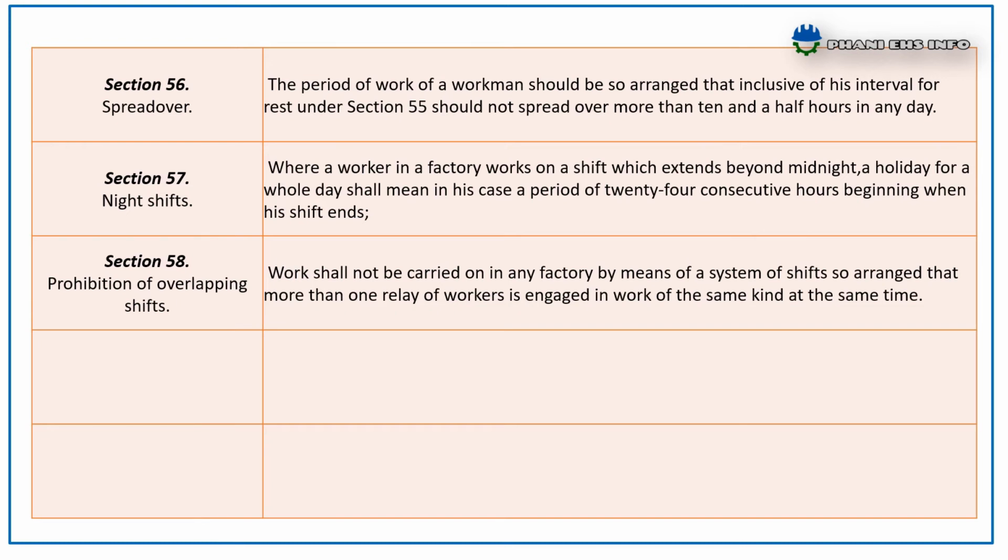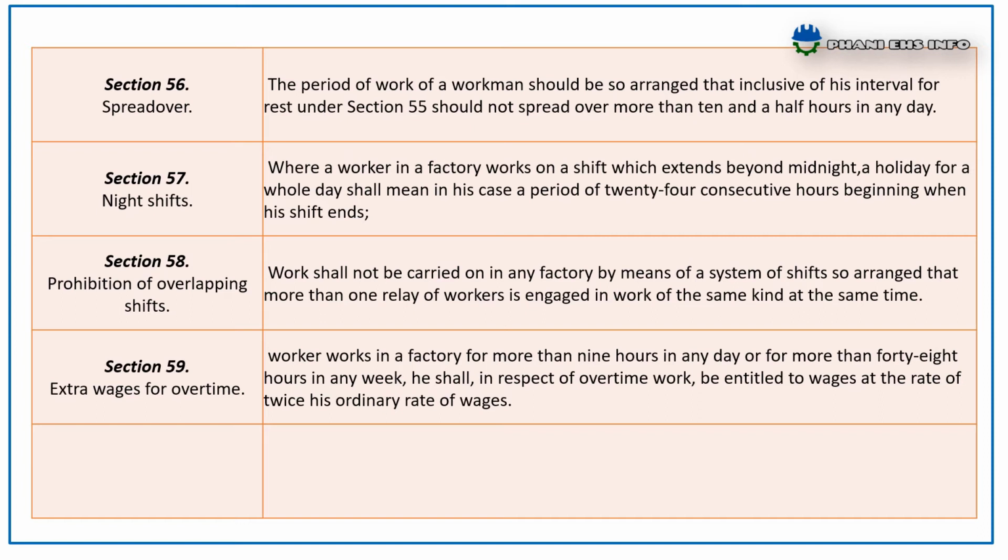Section 58 prohibition of overlapping shifts. It states that work shall not be carried on in any factory by means of a system of shifts so arranged that more than one relay of workers is engaged in work of the same kind at the same time. Section 59 extra wages for overtime. It states that where a worker works in a factory for more than 9 hours in a day or for more than 48 hours in a week, he shall, in respect of overwork, be entitled to wages at the rate of twice his ordinary rate of wages.